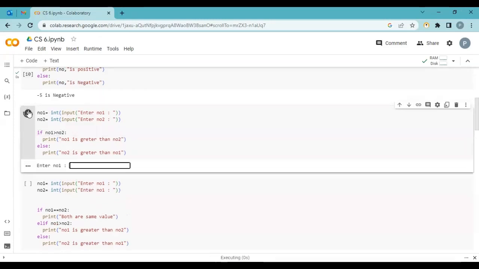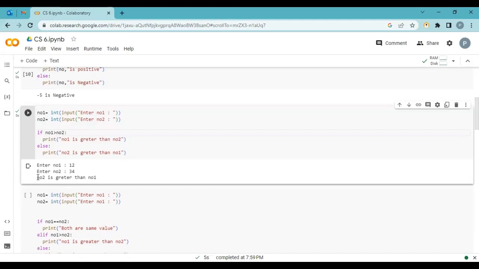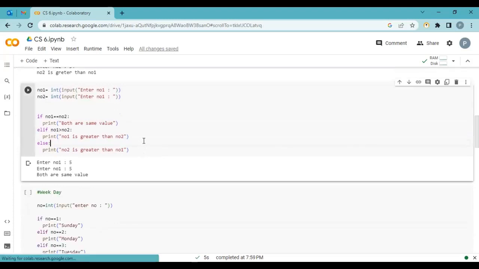Let's run and execute. So 12 and 34. Of course number 2 is bigger, and the message is correct: number 2 is greater than number 1. Let's check the condition one more time. Number 1 is 12, number 2 is 34. 12 is not greater than 34, so that's why it goes into the else statement and prints number 2 is greater than number 1. Okay, it's easy. Now, let's move to the next one.